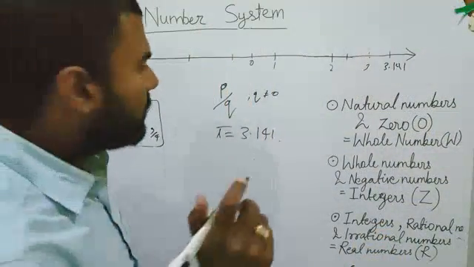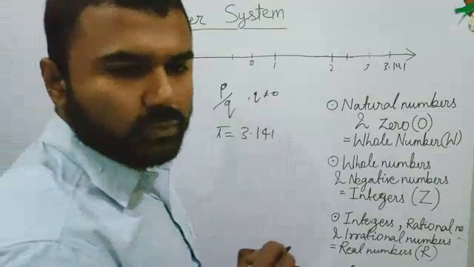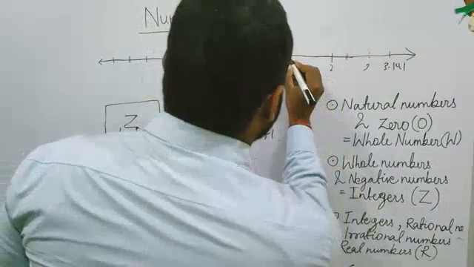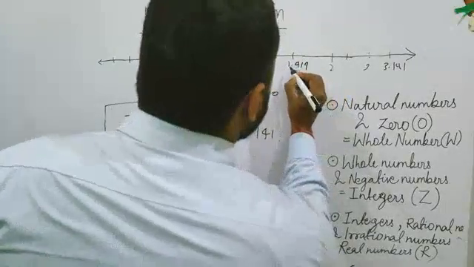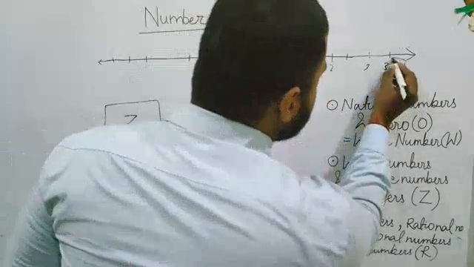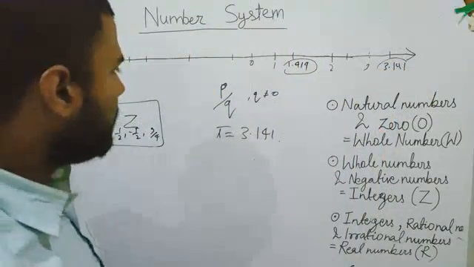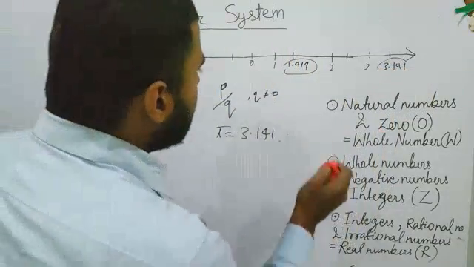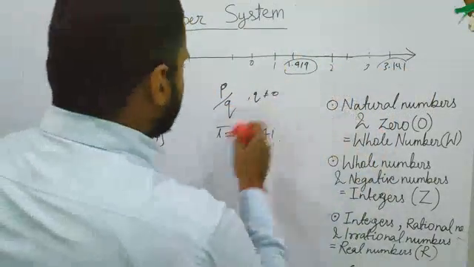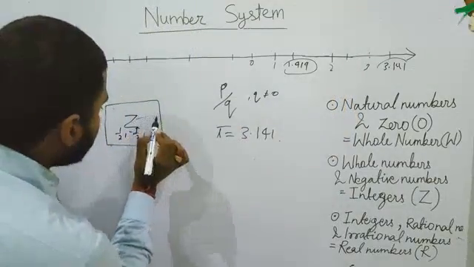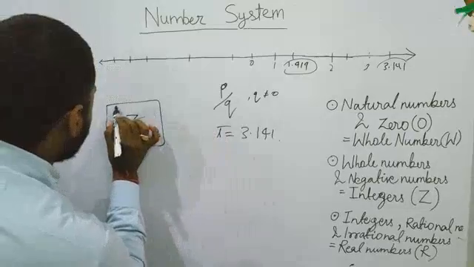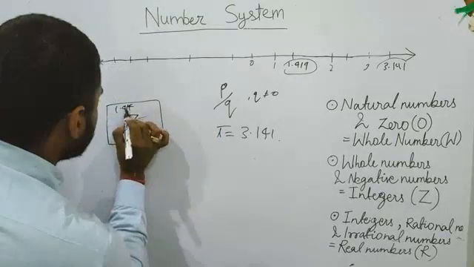Similarly, there is a number called root 3. The value of root 2 is 1.414, so it comes somewhere here. This number and this number are irrational numbers. So you collected even those numbers also. Now your box contains all the integers plus all the rational numbers plus all the irrational numbers.